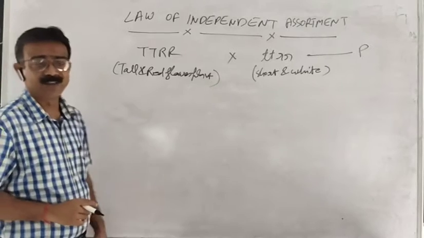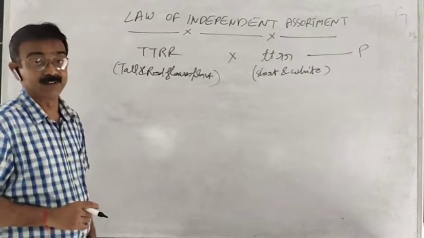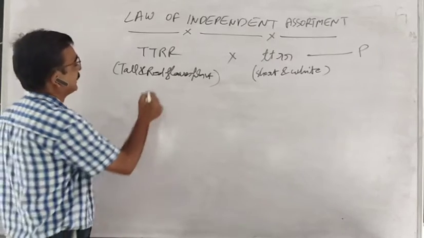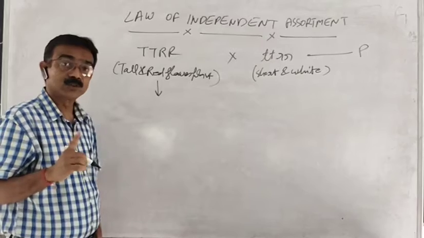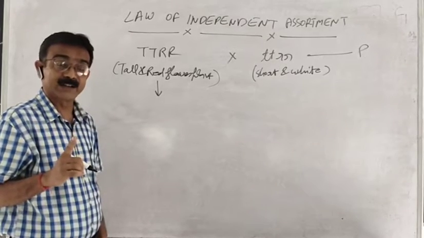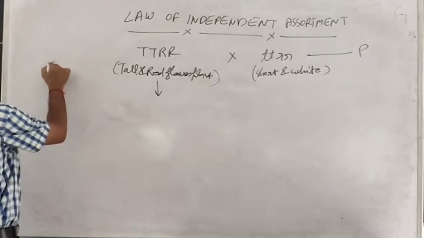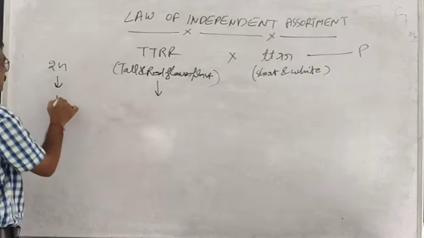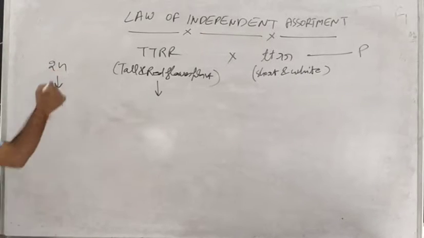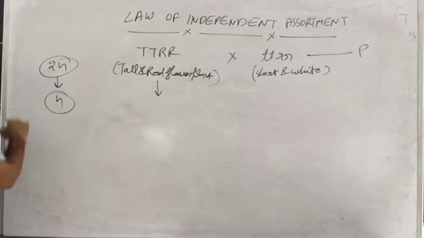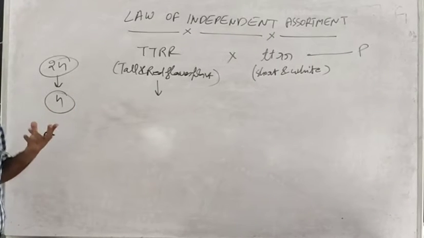At the time of gamete formation, meiotic cell division, or meiosis, will take place. Earlier, I told you that meiosis is a haploid cell division, in which the condition becomes haploid from diploid. Diploid is when genes are in pairs.